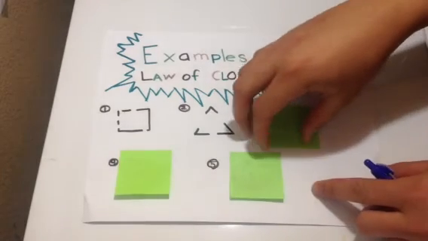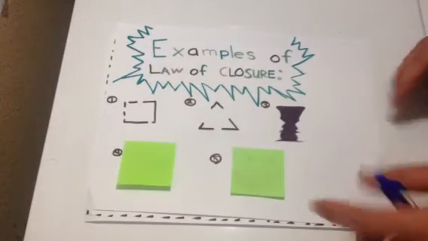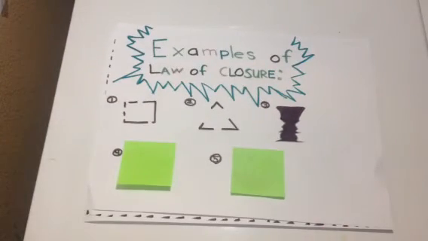Example number 3 shows an image that has no gaps but still demonstrates the law very well and indirectly shows us that the human brain is more creative than we think. In this picture, many people would either see a vase, two faces facing each other, or even both. With the law of closure, our imagination is always put to use, and by looking at the object colored in black, we can conclude that it is an object most similar to a vase. Therefore, it is perceived as one by the viewer.